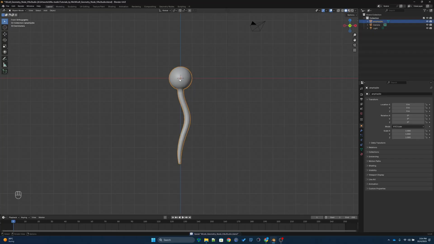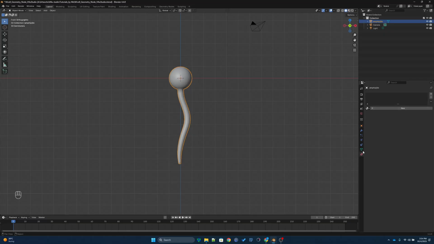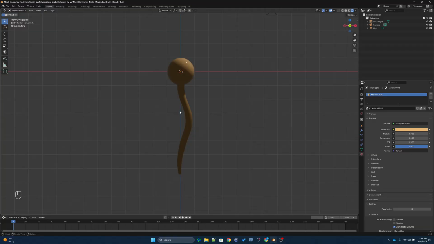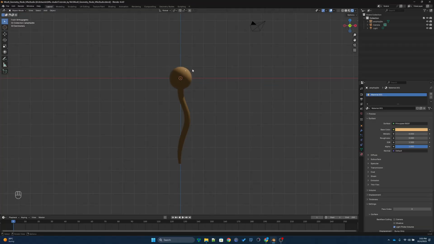Then I would like to color this one first. So let's add some material. Go to the material tab and add material, and I will go for something like that. I'll go for zero roughness. Now you cannot see anything because you are in solid mode. So you can go to rendered mode, and you can see the color. But most of the time, people have the head assigned to one color and the tail assigned to another color.